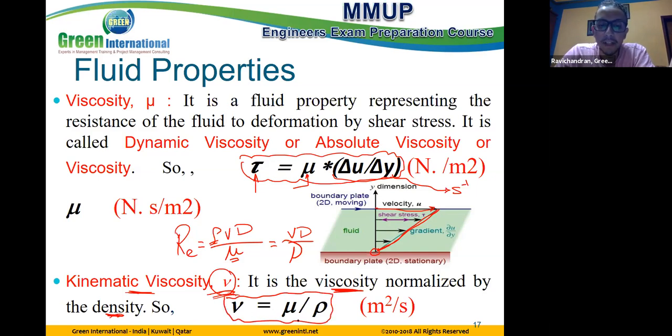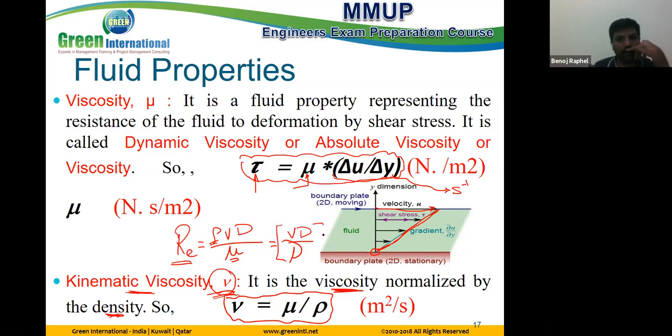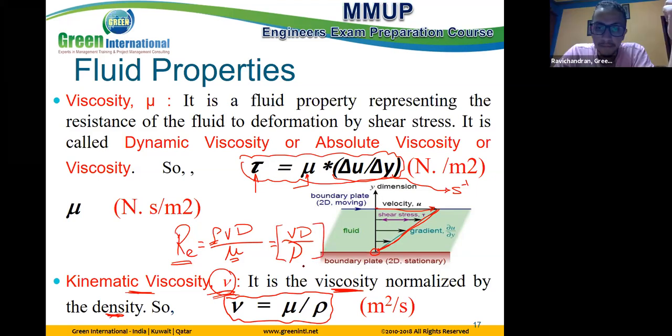Normally it does not come directly to apply nu equal mu over rho, but if it comes like in the Reynolds number, and they give this equation, don't be surprised. Vd over nu is correct, not incorrect, because nu is equal to mu divided by rho. What is the unit for this one? Meter square per second.